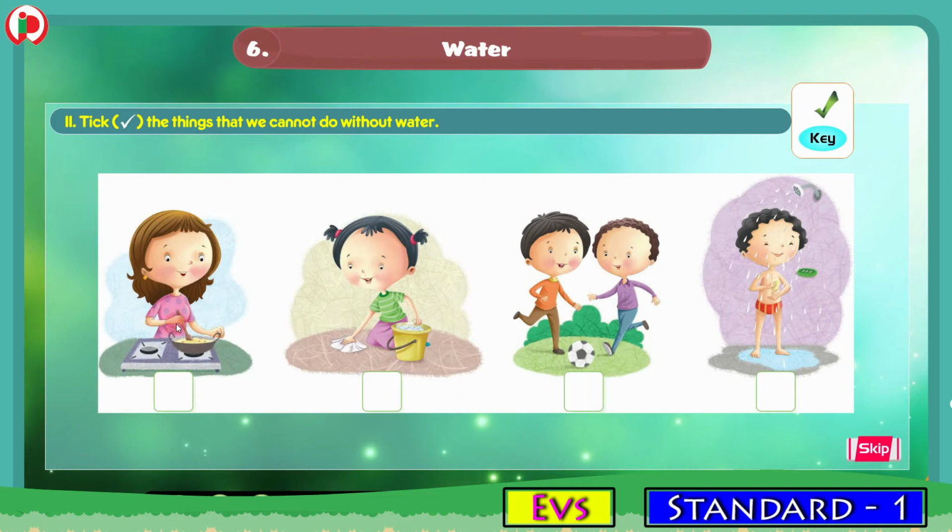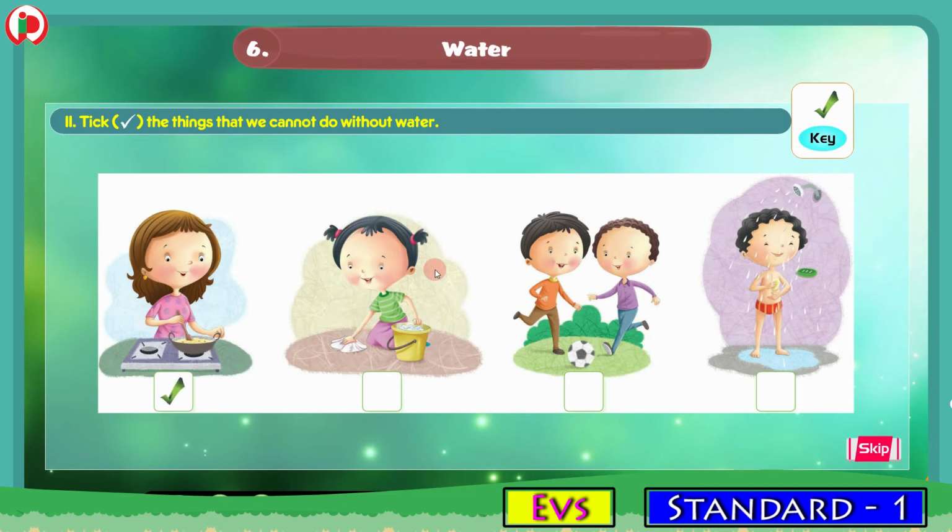And now we have to tick the box of the picture that we cannot do without water. Now the first picture is cooking. Can we cook without water? No, we cannot cook without water. So we will put the tick mark here in the box.